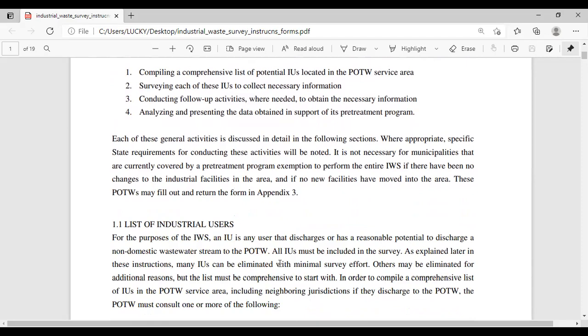Where appropriate, specific state requirements for conducting these activities will be noted. It is not necessary for municipalities that are currently covered by a pretreatment program exemption to perform the entire IWS, industrial waste survey, if there have been no changes to the industrial facilities in the area, and if no new facilities have moved into the area. These POTWs may fill out and return the form in Appendix 3.